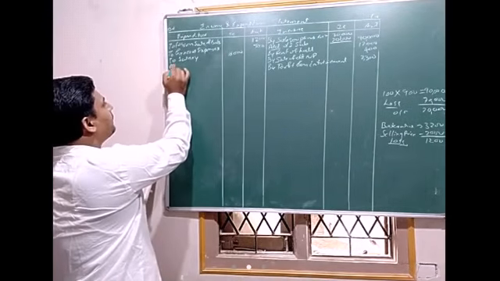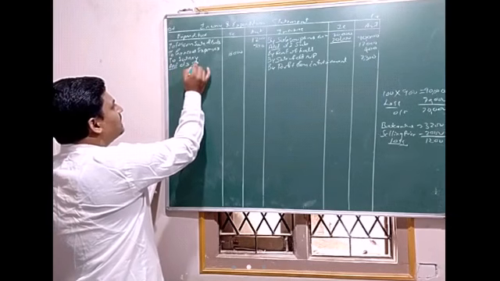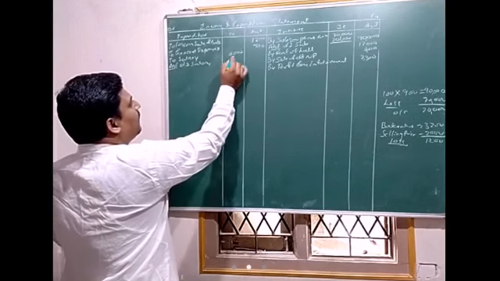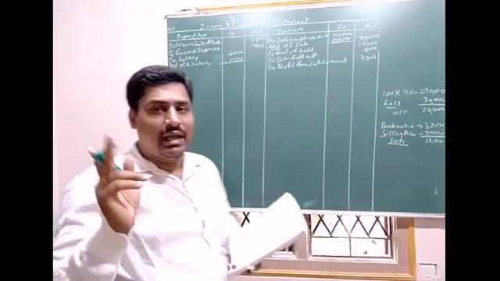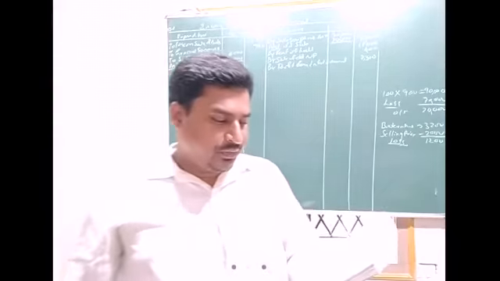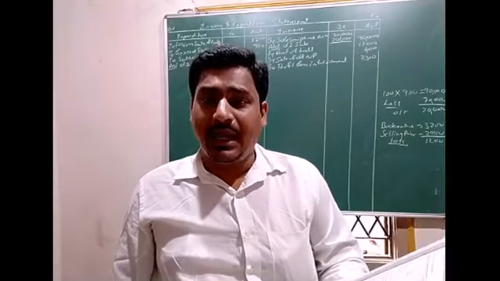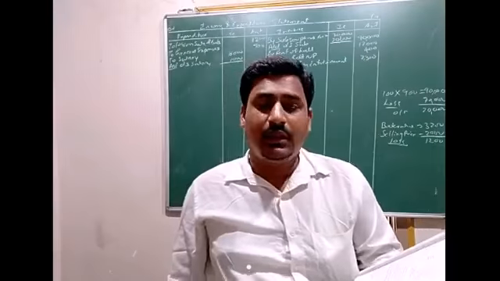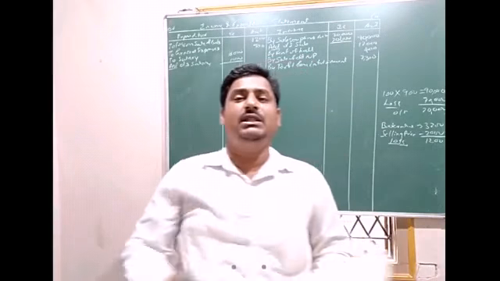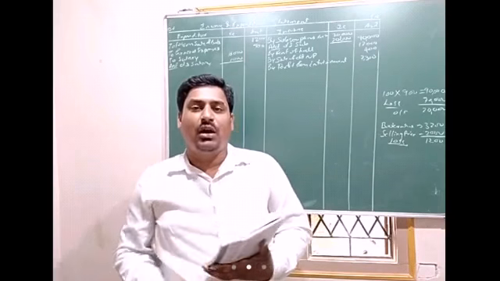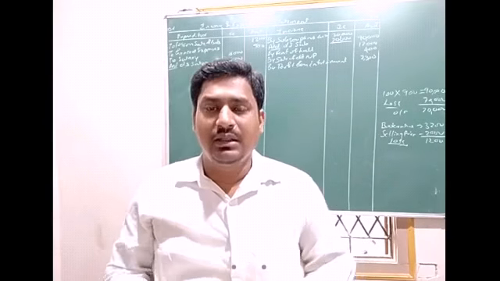Add outstanding salary 1,000, so total 17,000. But there is one more adjustment here. The salary paid included rupees 1,000 for the year 2016. That means the previous year's outstanding balance was paid this year.